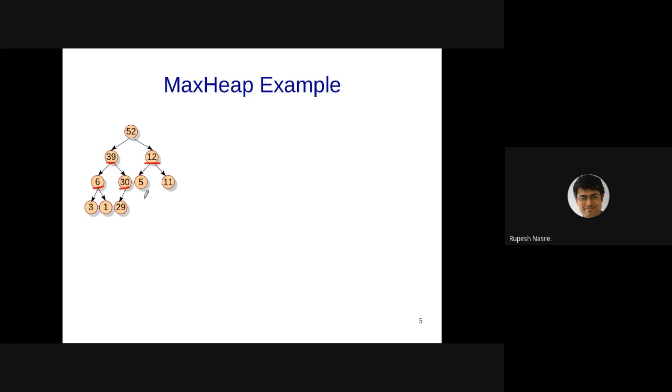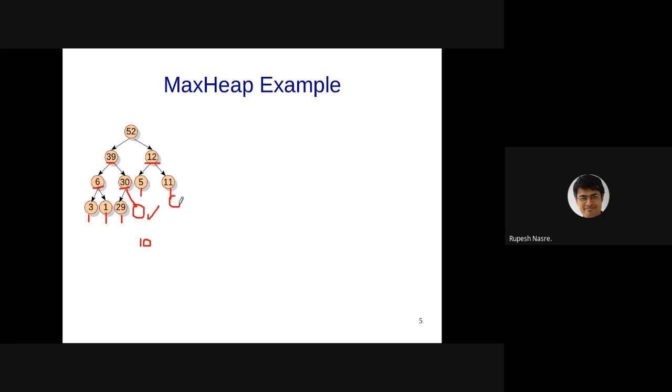When it comes to insertion of 10, I cannot push it below 3. I cannot push it below 1. I cannot push it below 5. I can push it below 29, below 11, or below 30 as another child, right? As far as the value 10 is concerned, these are three possible places in which we can insert according to the heap property. But we will have to maintain the structural property also, that the elements need to be shifted to the left and so on. So this suffices for that purpose as far as insertion of 10 is concerned.